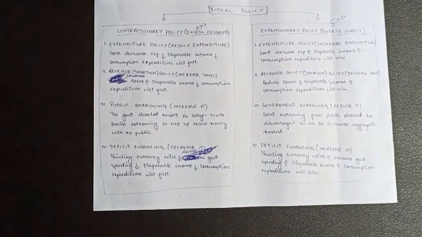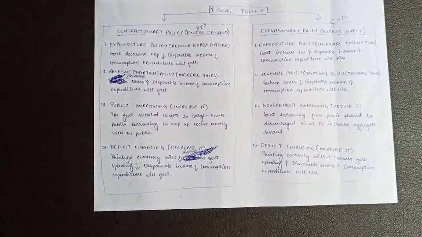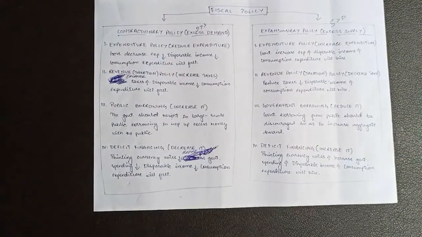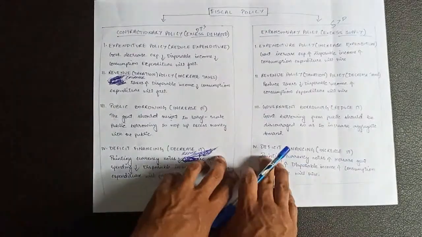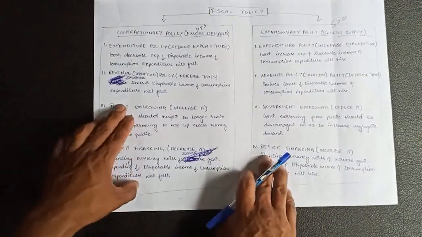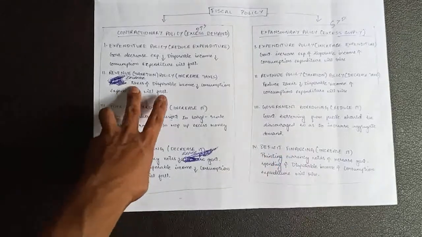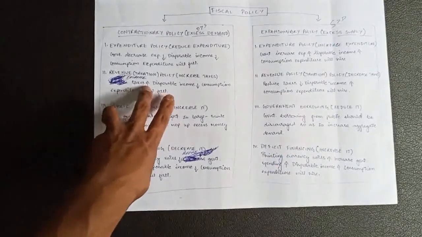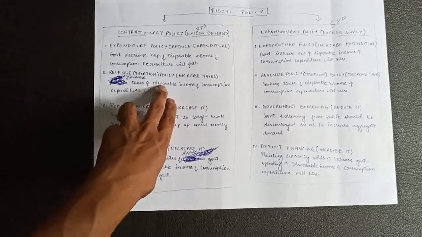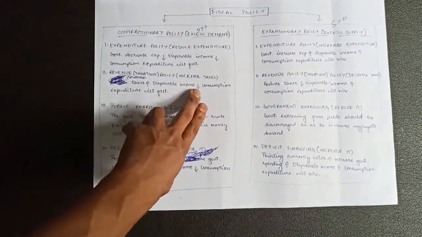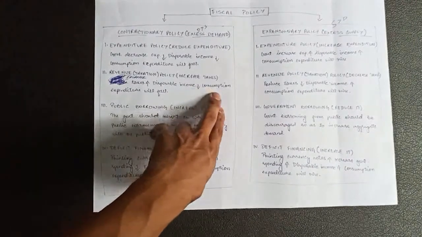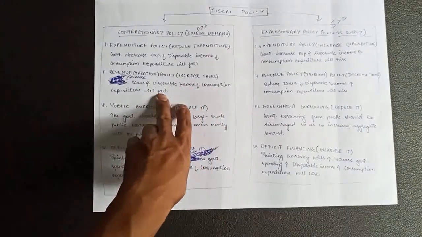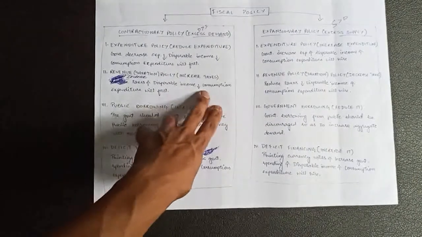Point number 2 is revenue taxation policy, increase taxes. Okay, here since the government is trying to bring back the economy into equilibrium by reducing the purchasing power of the people, what they will do is the government will increase taxes, and once they increase taxes, the disposable income of the public will fall, and once the disposable income of the public falls, consumption expenditure will again fall and economy will be back into equilibrium.